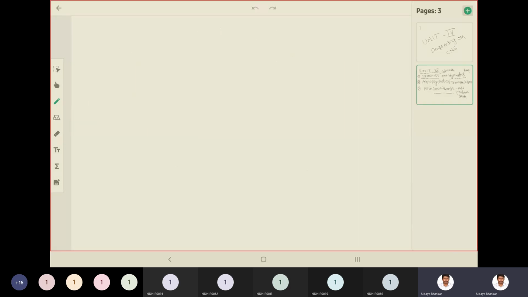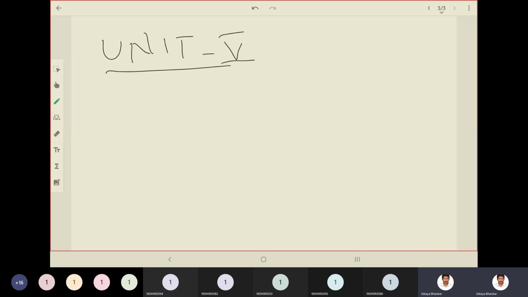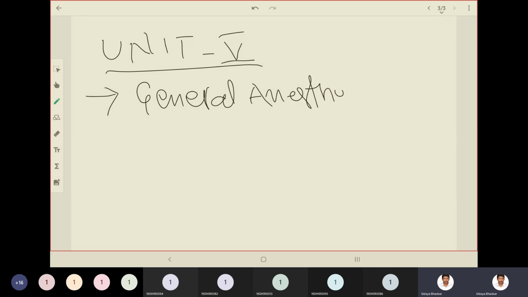What do we learn in Unit 5? In Unit 5, we learn about general anesthetics. What is anesthetic? Then morphine and related drugs.